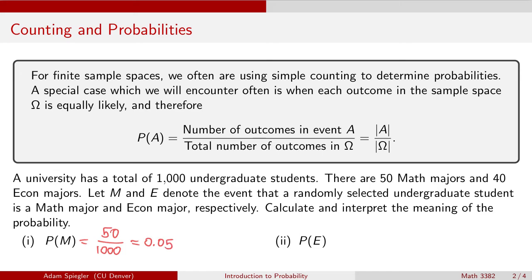In other words, 5% of the students are math majors. For two, what's the probability that a randomly selected student is an econ major? We have 40 econ majors out of 1,000 undergraduates, so that gives us 0.04. We can interpret that as saying 4% of all undergrads are majoring in economics.